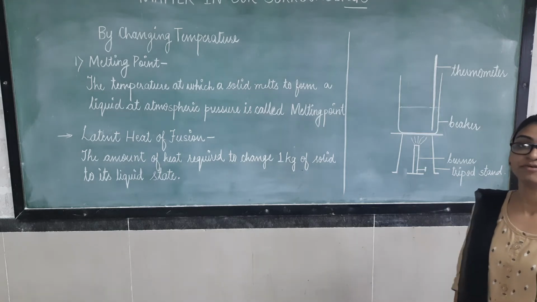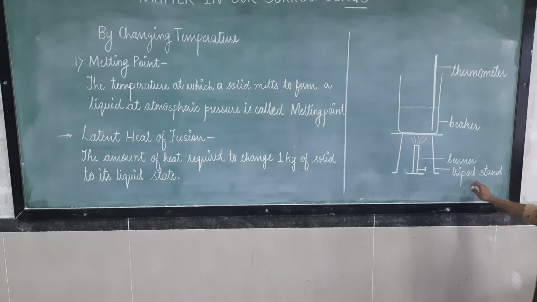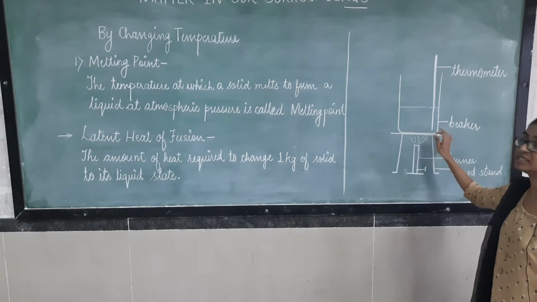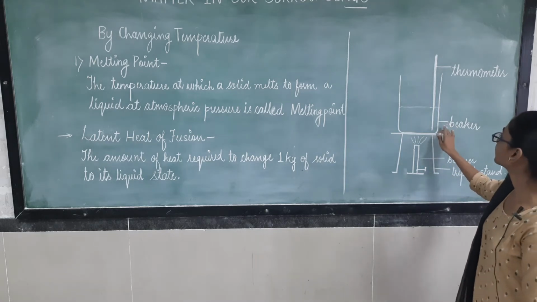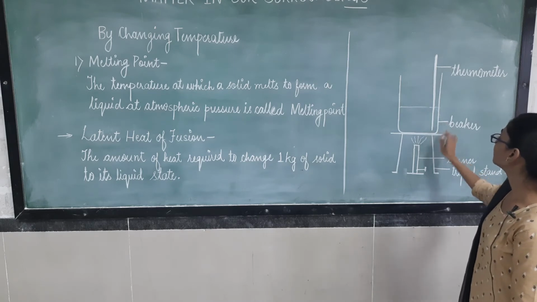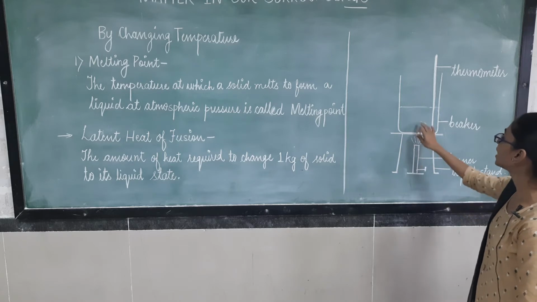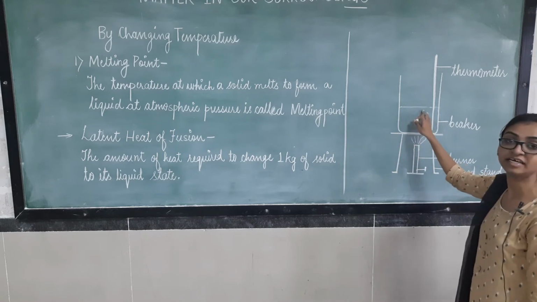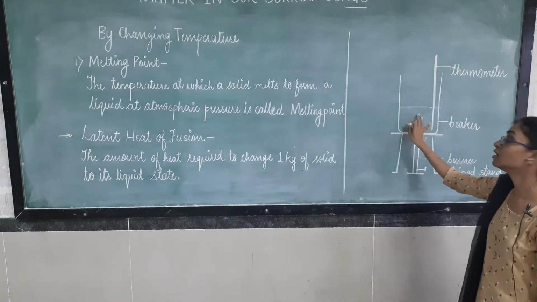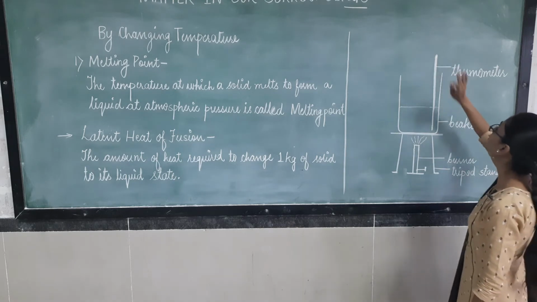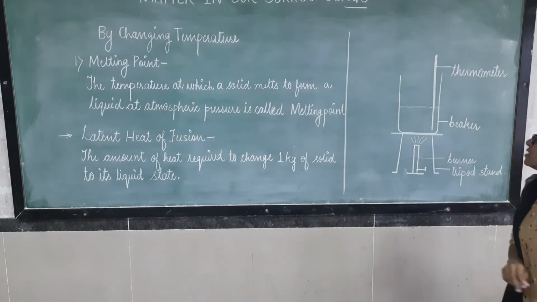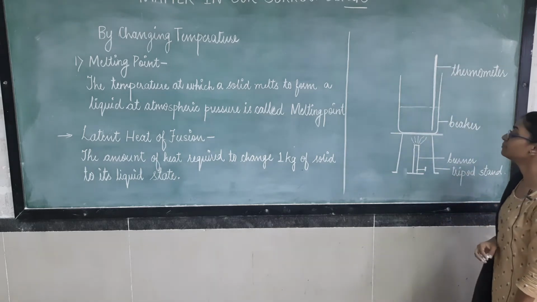So we will first see this by an example. What we have to do is take a tripod stand, or you may say a stand on which we can keep the beaker. Here we kept this beaker. We have taken the burner with it. Now we have taken ice inside this beaker, and here we have kept a thermometer inside it, right? So what is happening here?